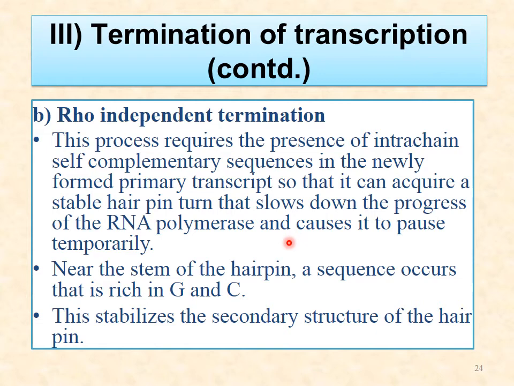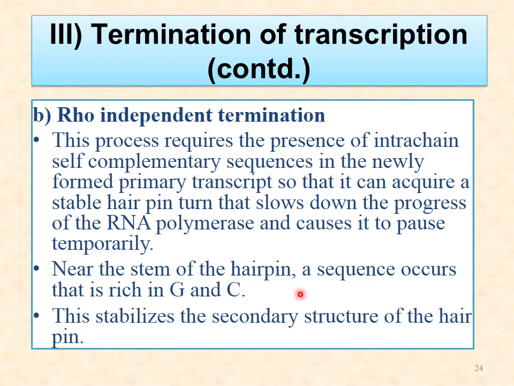So there are some sequences. The inverted repeat sequence on the template is followed by poly A sequence. When it is transcribed, the transcript has poly U sequence, and the region of poly U sequence makes a weak hybrid with the poly A region of the template strand. As the transcription proceeds, there are also GC-rich inverted repeats that lead to the formation of a hairpin-like loop structure.